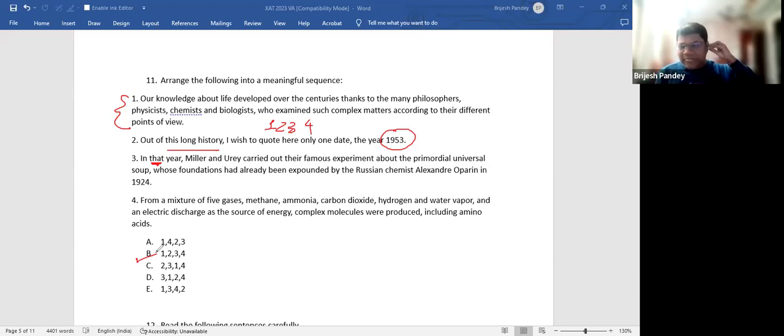Quickly, everyone, tell me. How much time would you take to solve this question? Everyone agrees this was a very easy question, so easy that it doesn't need any discussion as such. So parajumbles can be both tough and they can be easy. People understand this. They can be both tough and easy. It all depends. Don't just run away from the question because you thought that this is the same as grammar. One or two easy options and you can easily get through the question. So please don't go with the mindset that this will be easy, that will be tough, that will be very easy.